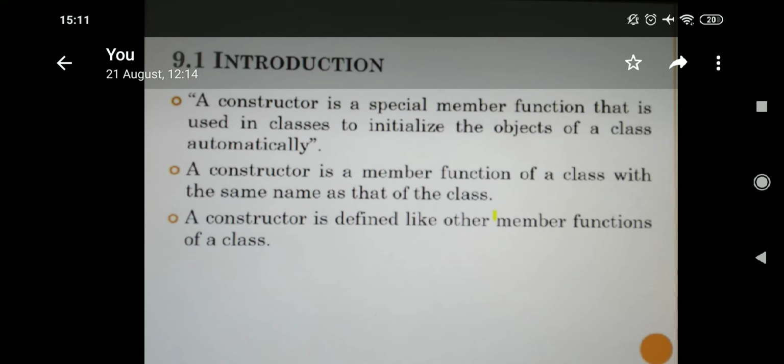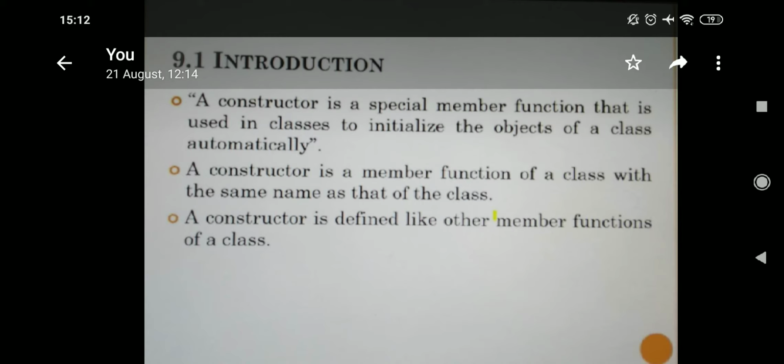What is a constructor is an important 1 mark question. Constructor is a function, but why did we write member function here? What do you mean by member function? The function which is a member of a class, we call it a member function. So here we have a term called member function. This member function is used to initialize the objects of a class automatically.